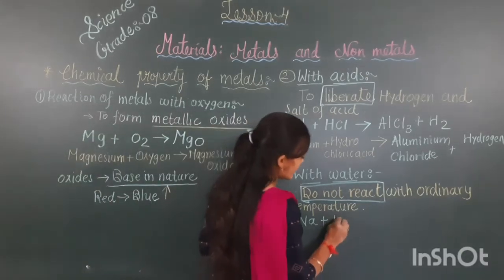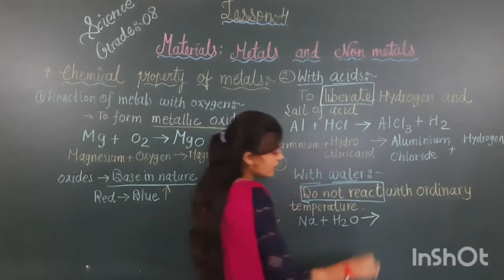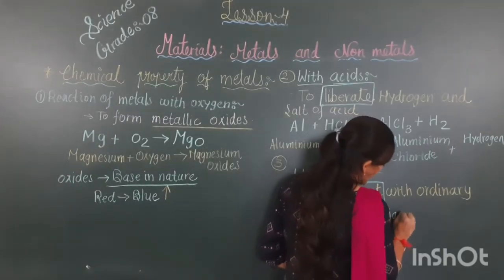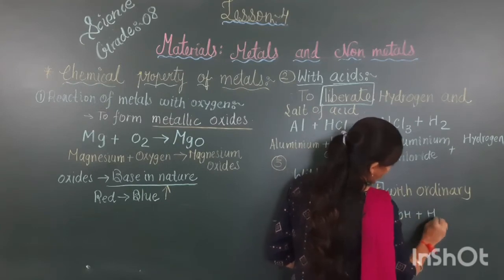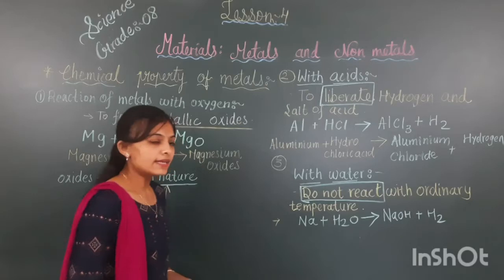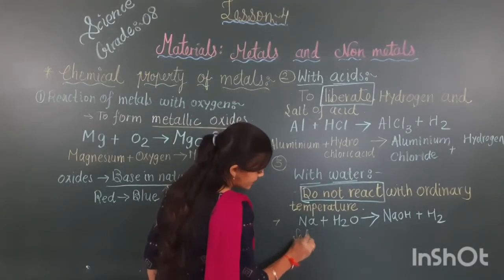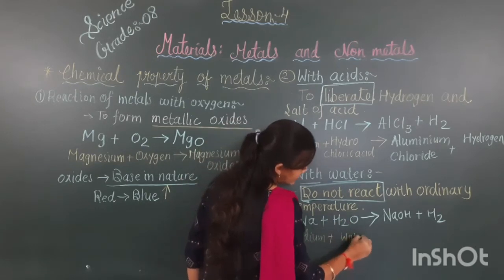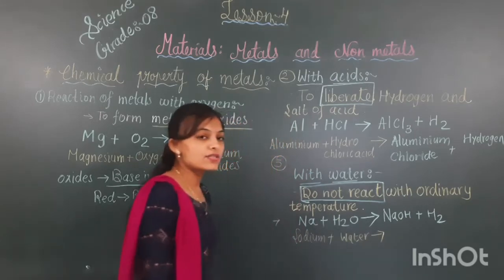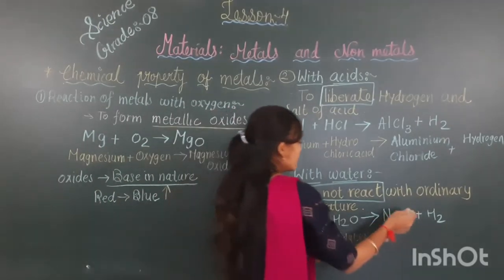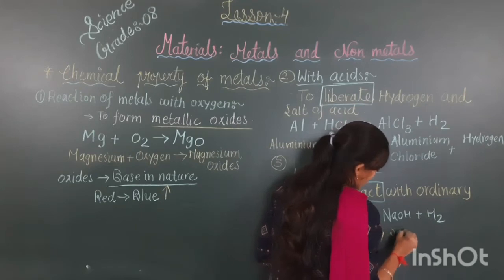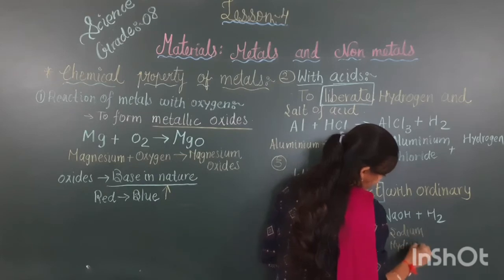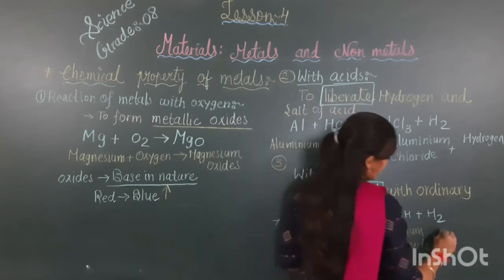Sodium plus water gives us sodium hydroxide, NaOH, plus the remaining H2. H2O means water, and that has given sodium hydroxide and hydrogen.